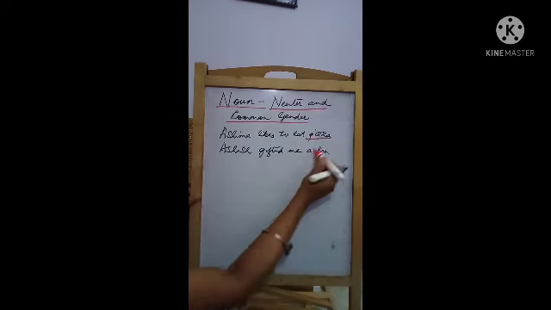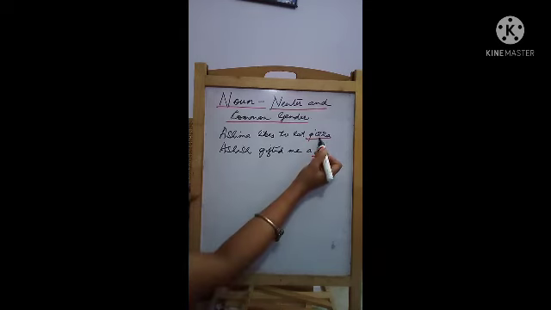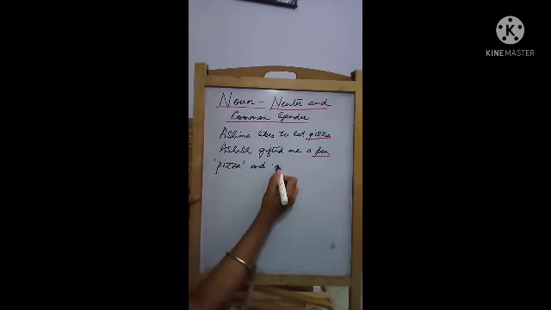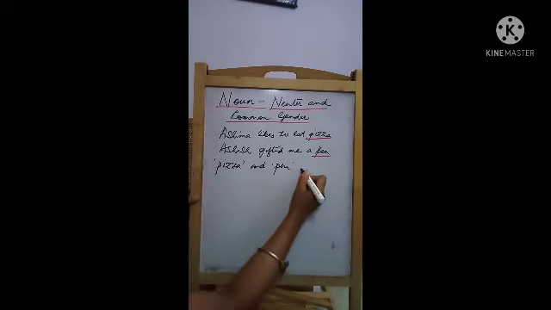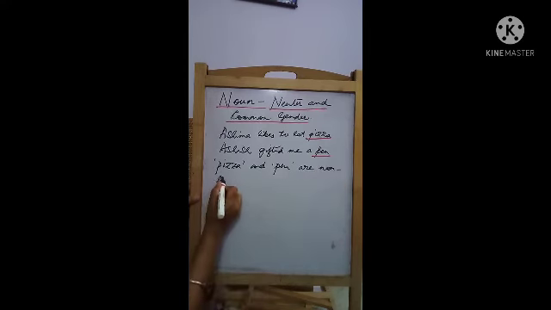Alright, now let's see. So what is this pizza and pen? Pizza and pen, are they living things? No. Pizza and pen are non-living things, right?